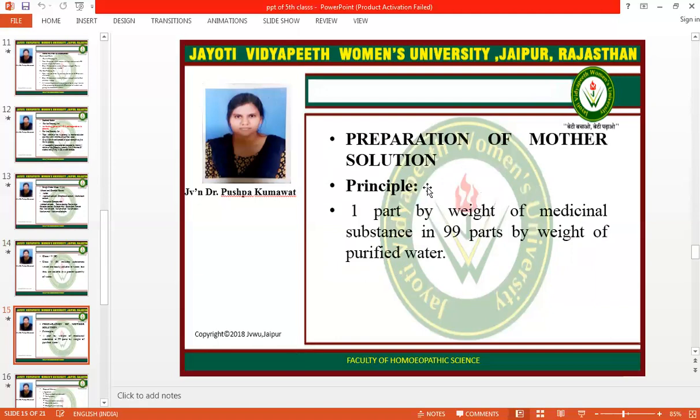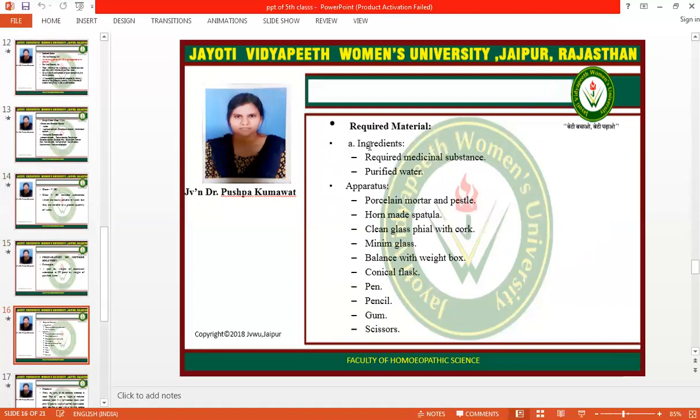Preparation of the mother solution. Principle: 1 part by weight of medicinal substance and 99 parts by weight of purified water. Required materials. Ingredients: required medicinal substance, purified water. Apparatus: porcelain mortar and pestle, homemade spatula, clean glass vial and cork, minim glass, balance with weight box, conical flask, pen, pencil, gum and scissors.